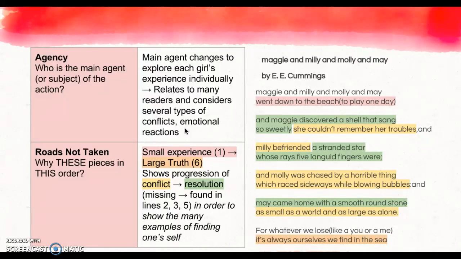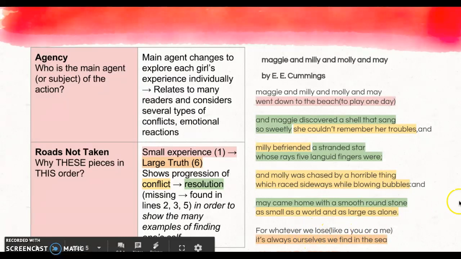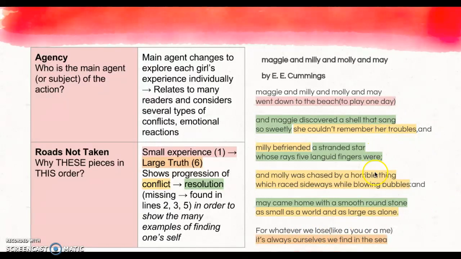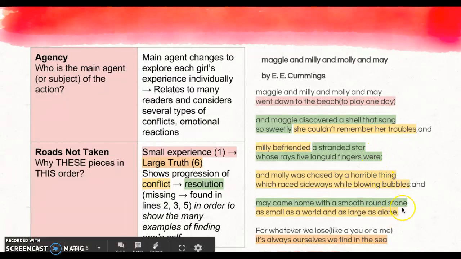Conflict resolution, right? Look at the yellow and green. We see some people missing something that they find. That helps us understand what he's talking about here in these last couple lines. So he's really helping us to see, by putting it in this order, that it's really a matter of the individual's experience and how they find themselves.